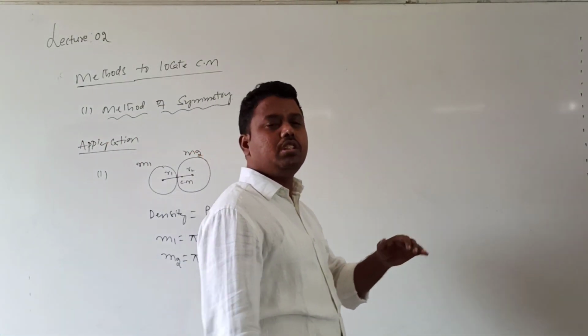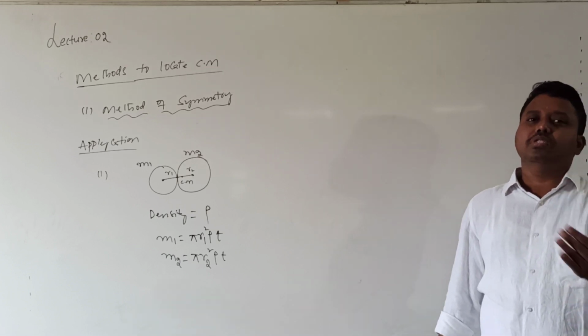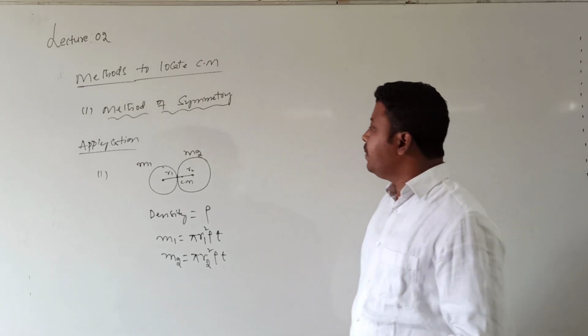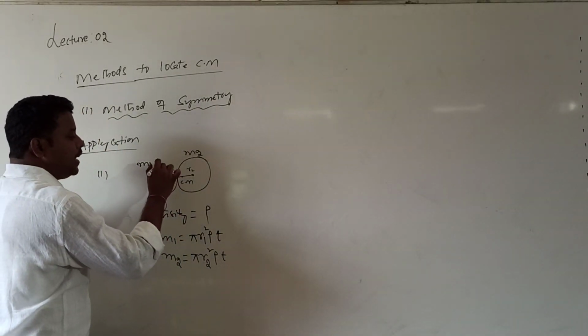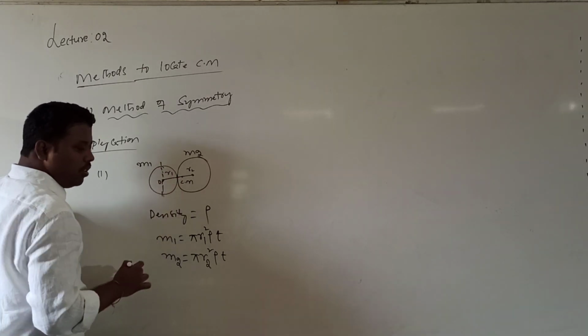What I want to locate is the position of the center of mass. We know that the center of mass is close to the second sphere, but what is its distance? So what if I take the center of the first sphere as the origin?